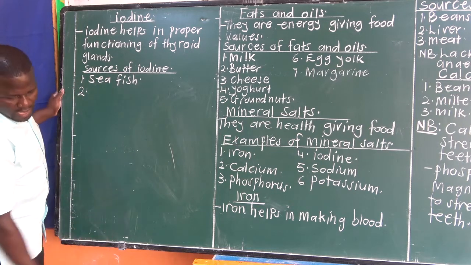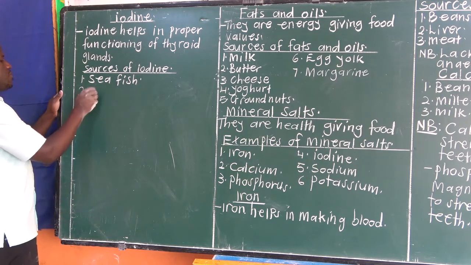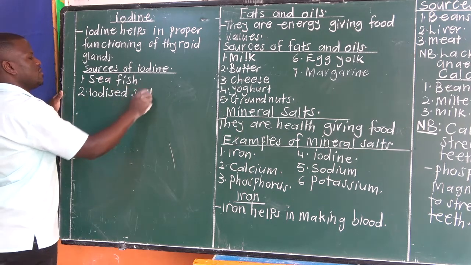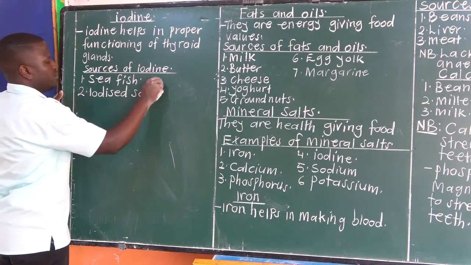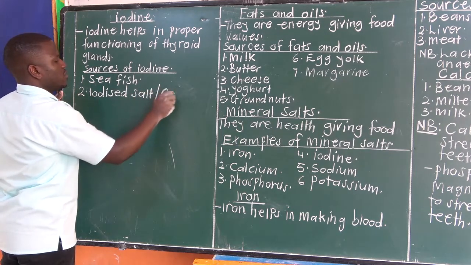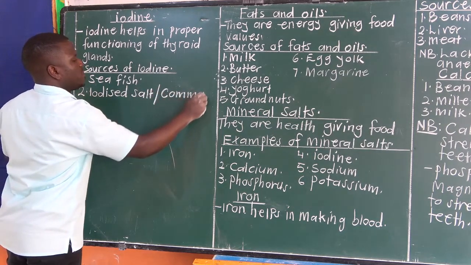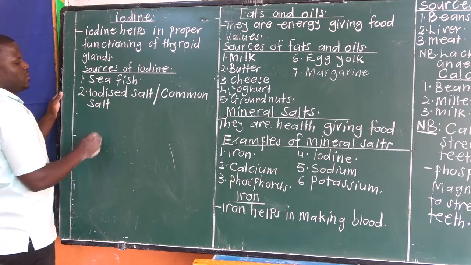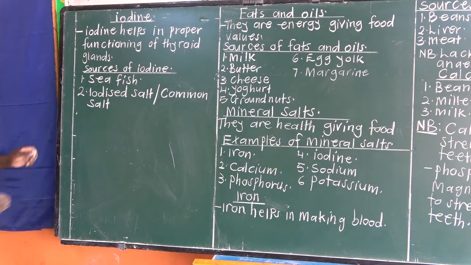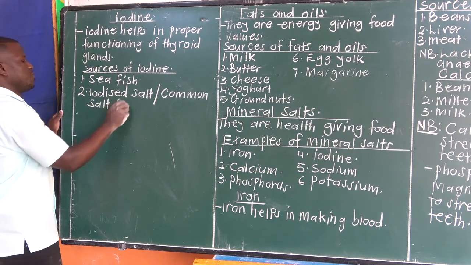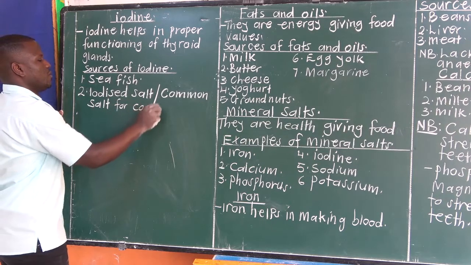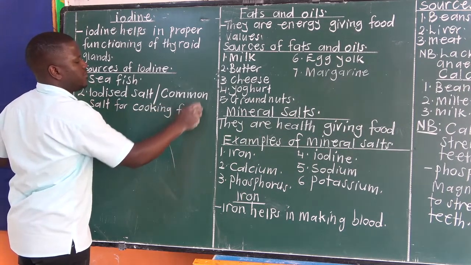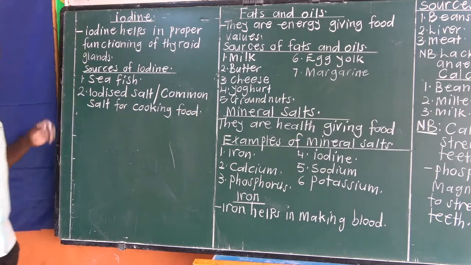Then we have iodized salt, also known as common salt, the one we use for cooking food. That one is rich in iodine.